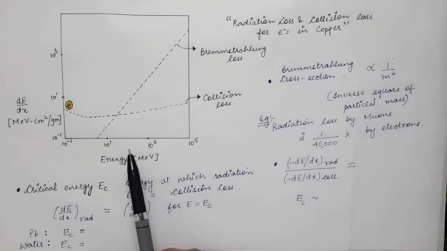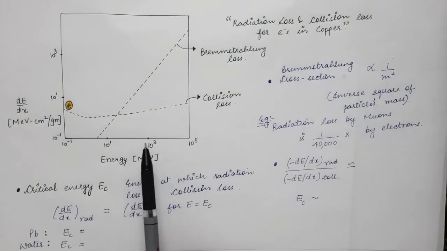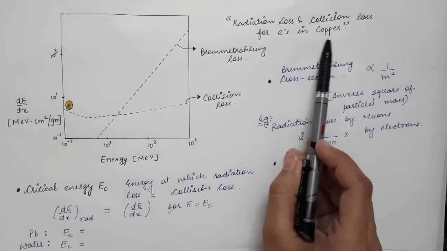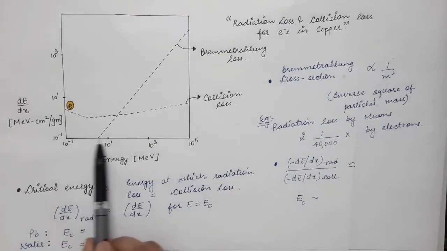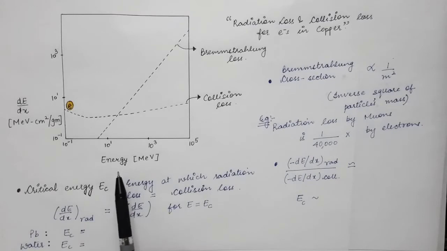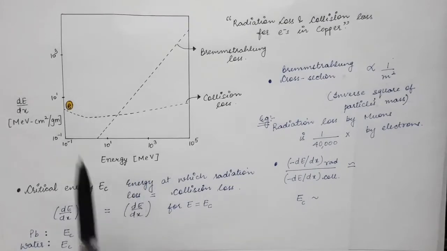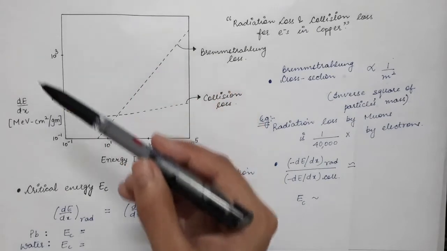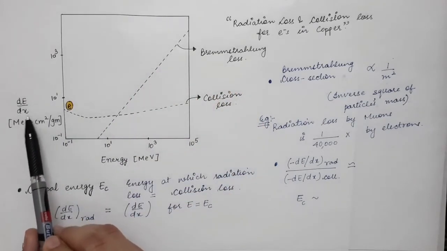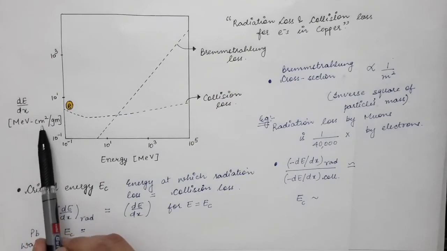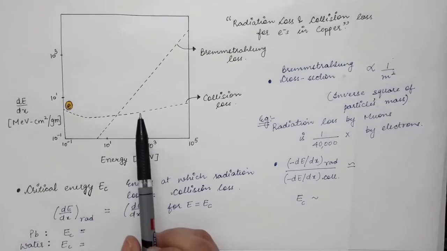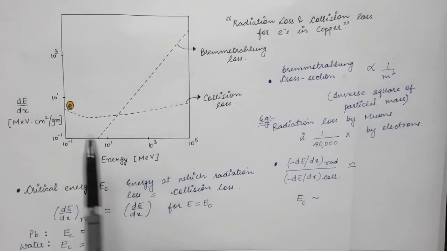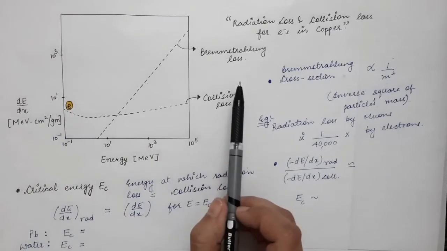In this diagram, I have compared the radiation loss and the collision loss for the case of electron, taking copper as the absorbing medium. On the horizontal axis, I have the energy of the incoming particle, in mega electron volts. And on the vertical axis, I have the energy loss dE by dx, measured in mega electron volt centimeter square per gram. So this is the mass stopping power.